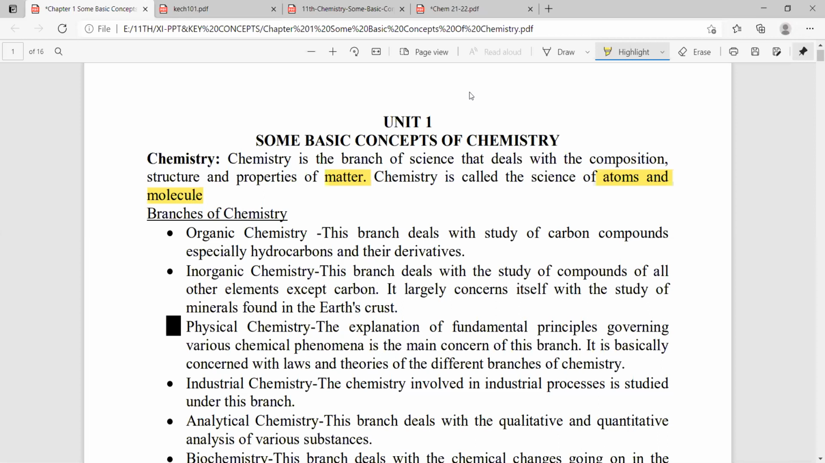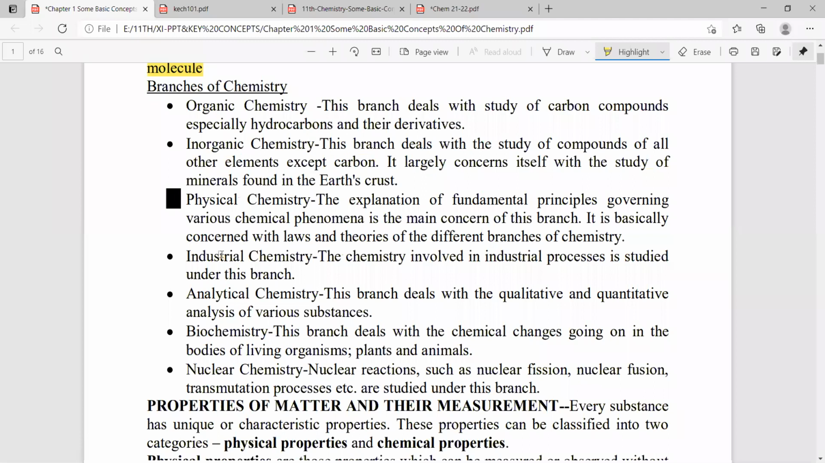Check here, the branches of chemistry: organic chemistry, inorganic chemistry, physical chemistry, industrial chemistry, analytical chemistry, and biochemistry. Organic chemistry is the branch that deals with the study of carbon compounds, especially hydrocarbons. You people know the meaning of hydrocarbon? Compounds containing hydrogen and carbon are called hydrocarbons. Next one is inorganic chemistry. This is the branch